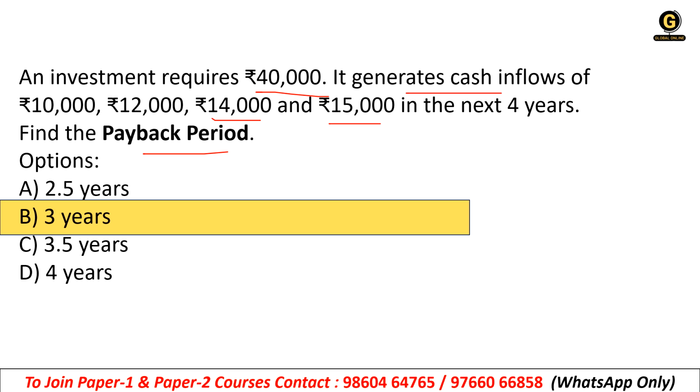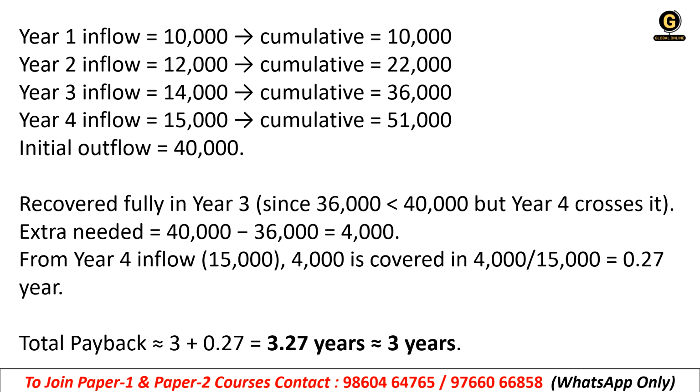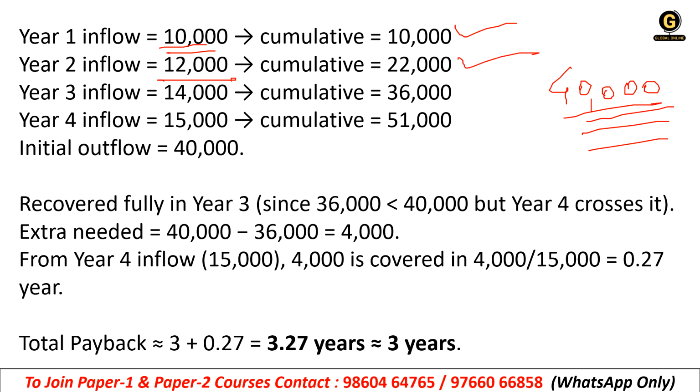First, remember how much we require: 40,000. That means the investment we require, the outflow. In the question they have given the inflows for 4 years, and we need 40,000 only for investment. In the first year the inflow was 10,000, so cumulative it is 10,000 because this is the first one. Then the second year it is 12,000, so we add it to the 10,000 and the cumulative becomes 22,000.